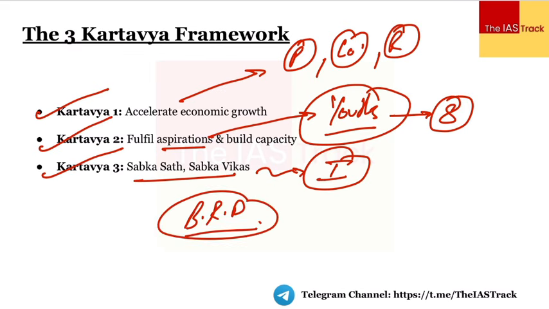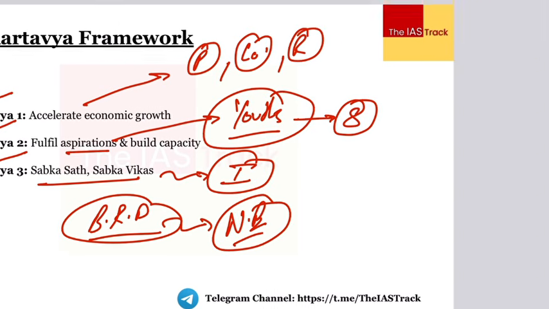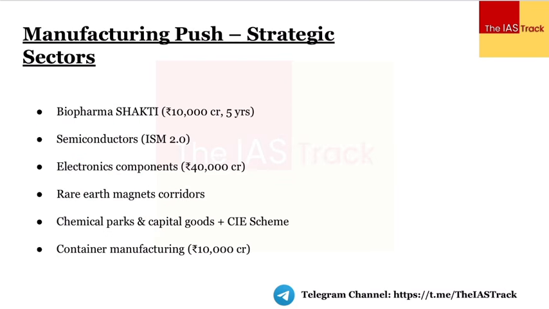ठीक है? जिसके लिए the government has, in this particular budget, focused a lot on the northeast, right, and the eastern part of the country, and we'll have a discussion regarding that, Purvodaya and Northeast. So this is what the Kartavya framework of the government is. In line with this, the government has proceeded with the reforms and the steps it would take in different sectors. अब बात करते हैं, the next thing, which is the manufacturing push.